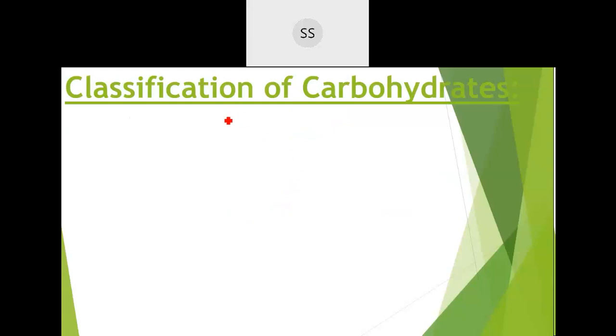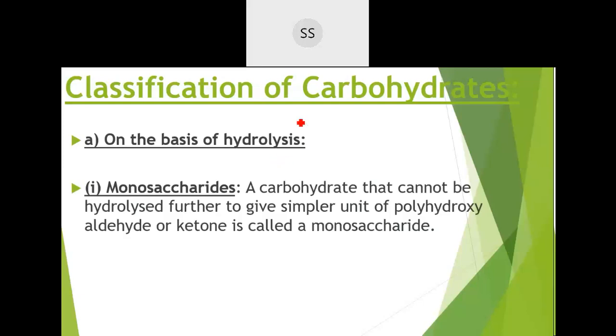We have classification of carbohydrates based on hydrolysis, that is, after you hydrolyze them, when water reacts with them, whatever you get. So the first one is monosaccharide. As the name says, saccharide stands for sugar unit, and mono means one.